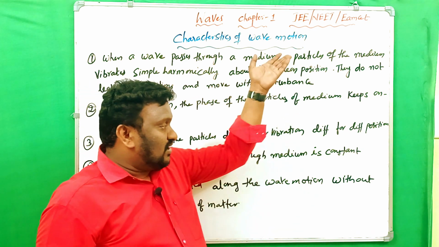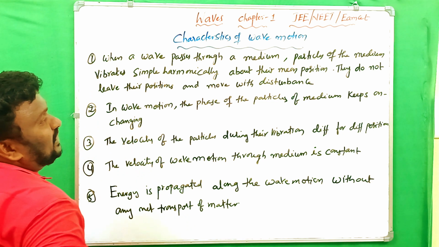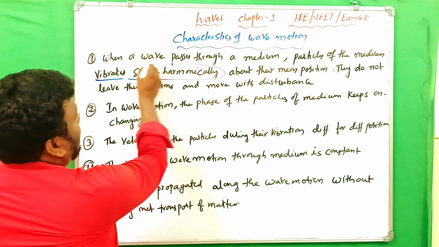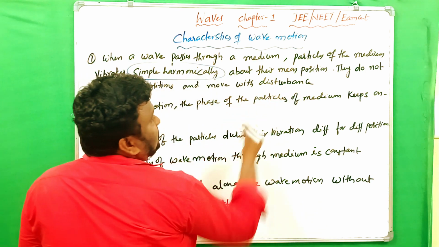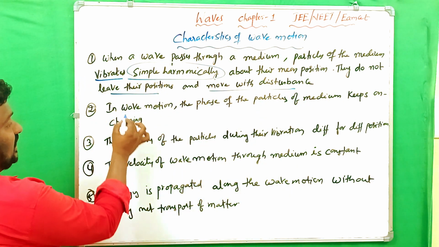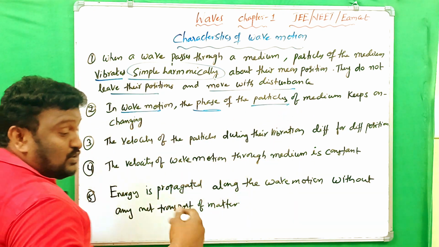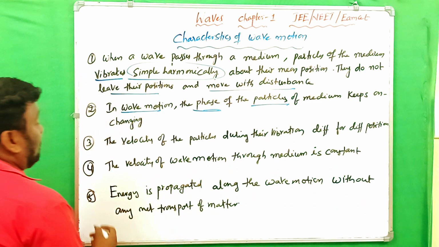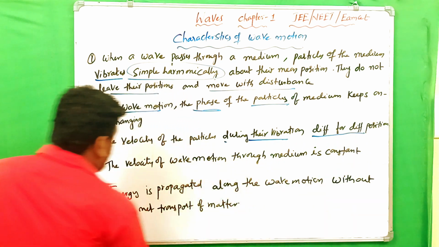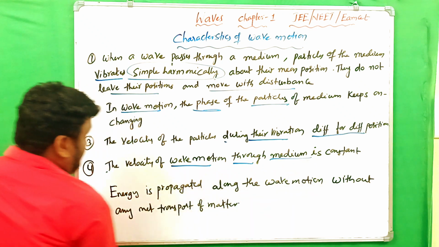Let's see it here on the board, the same thing is there. First, when a wave passes through a medium, particles of the medium vibrate simple harmonically about their positions. They do not leave their positions and move with the disturbance. Second, in wave motion, the phase of the particles of the medium keeps on changing. The velocity of the particles during their vibration is different for different positions, and the velocity of wave motion through the medium is constant.